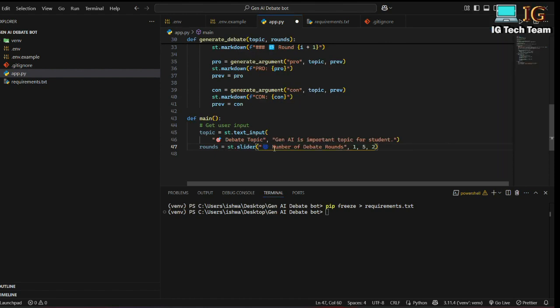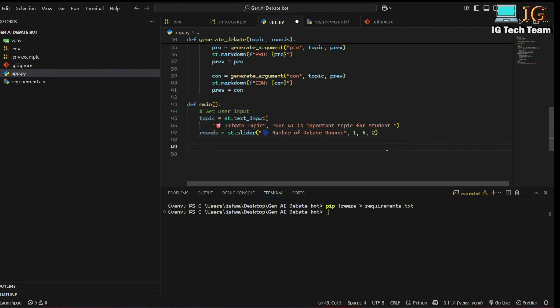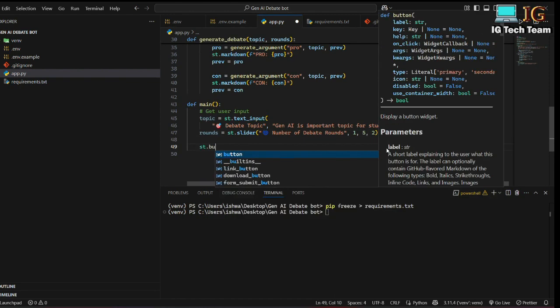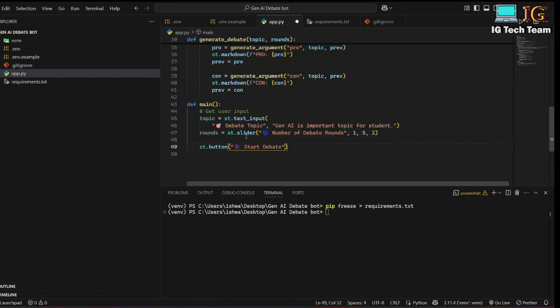Okay, so the title is number of debate rounds, and the minimum value is 1, the maximum value is 5, and the default value selected is 2. So by default the round will be 2. Now I have to create one button, st.button. So if I click this button, then only the debate will be started.